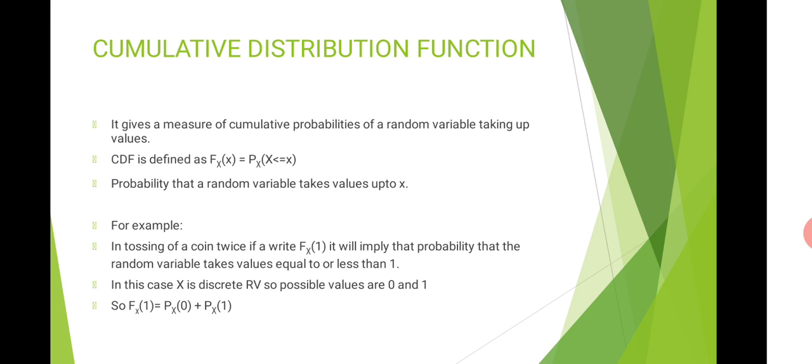For example, in tossing of a coin twice, if I write Fx of 1, it will imply the probability that my random variable is going to take a value 1 or less than 1. So the only possible values for x in this case are 0 and 1. If I want to calculate the CDF, only possible points will be 0 and 1. I will evaluate the function at 0 and 1 only. So Fx of 1 will be given by Px of 0 plus Px of 1 because these are the only two possible values in this case.